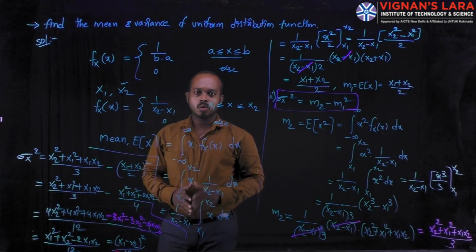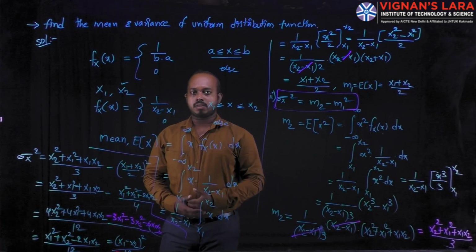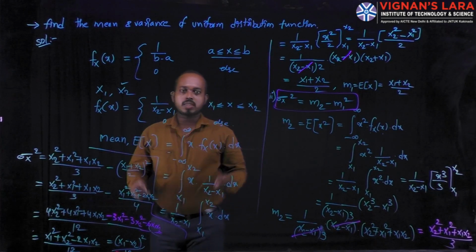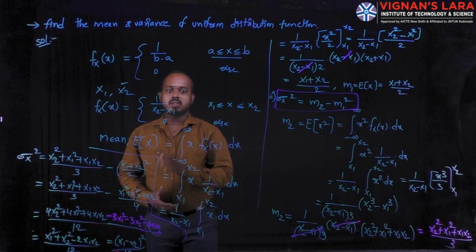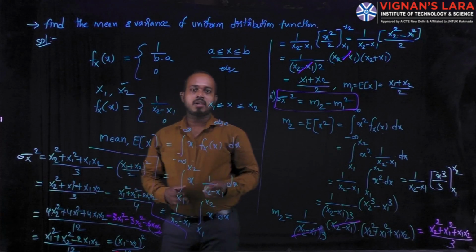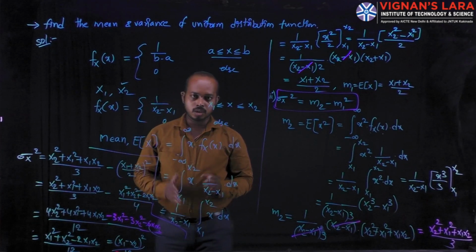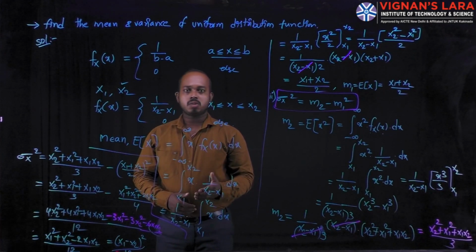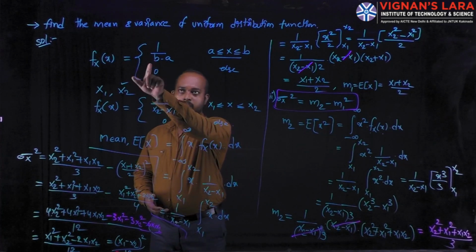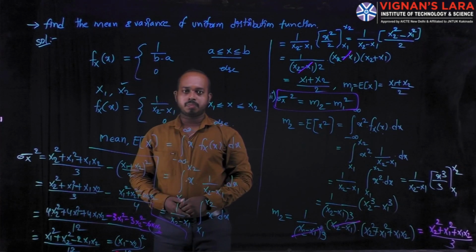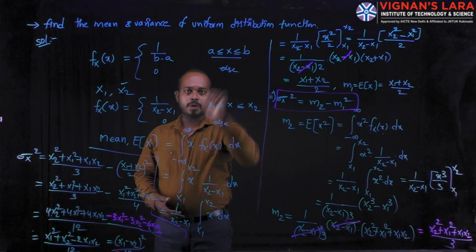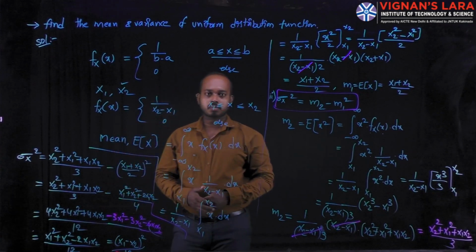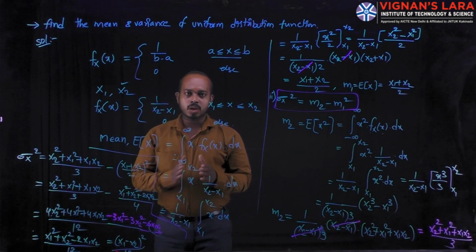But what is asked is to find the mean value and variance. In this problem no interval is given. Suppose the interval values are given, you need to take those intervals. In certain problems the interval given is 0 to 2 pi, where 0 is the lower value and 2 pi is the higher value. For that you apply the uniform density 1 divided by 2 pi minus 0. The function is 1 by 2 pi when the interval given is 0 to 2 pi.